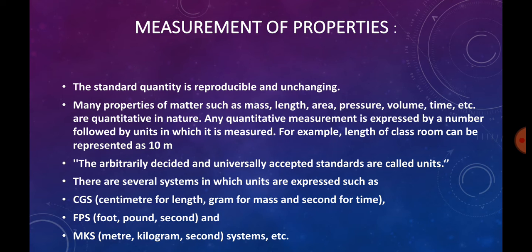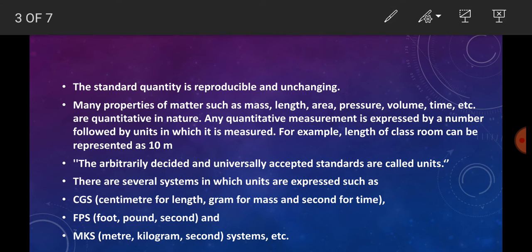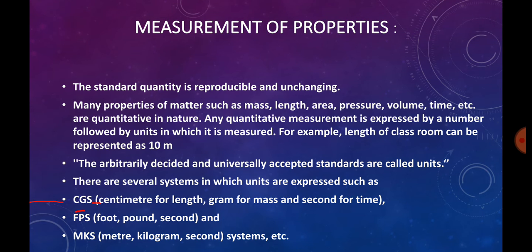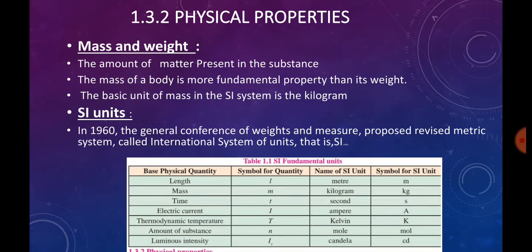For CGS, it is centimeter, gram and second. Here C is centimeter, G is gram and S is second, that is time. FPS is foot, pound and second. MKS is meter, kilogram and second. So this is about the measurement of the properties.